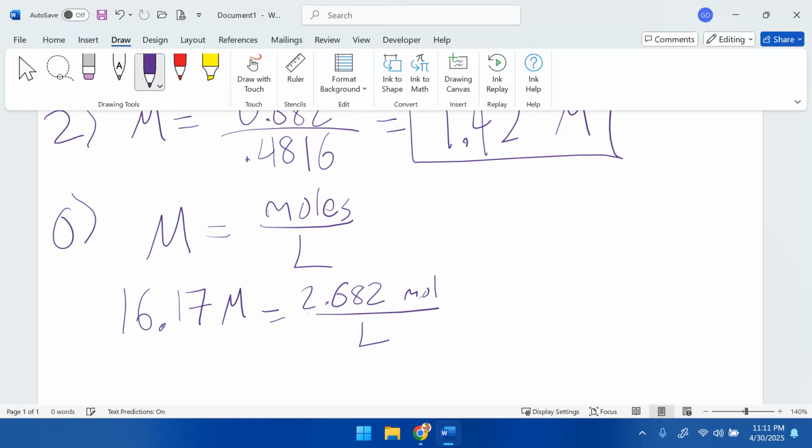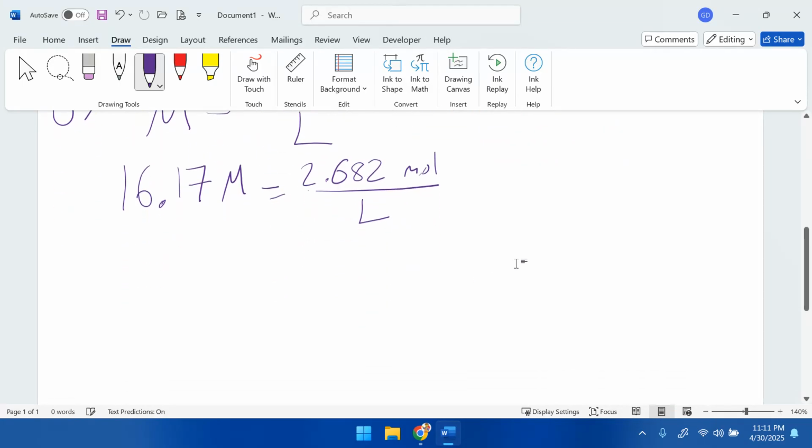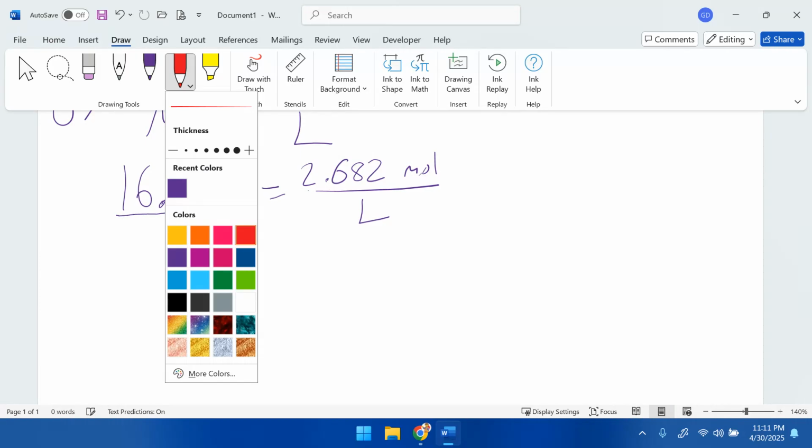So we're solving for a variable on the bottom of a fraction. Now, as you know, when this occurs, I highly recommend you do a little bit of cross multiplication.